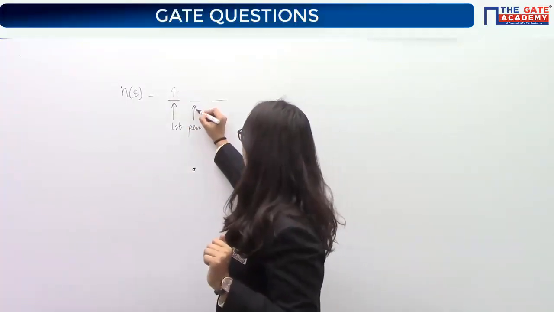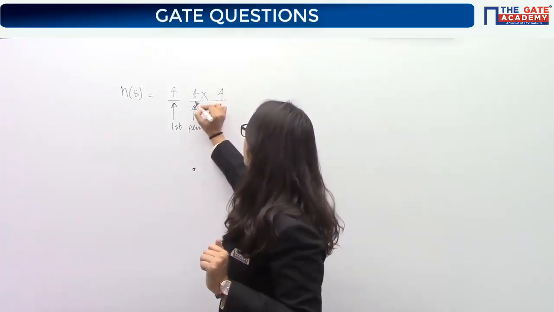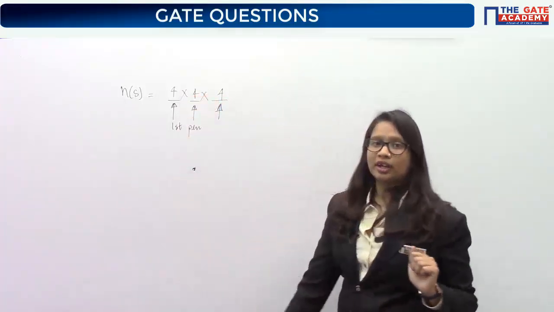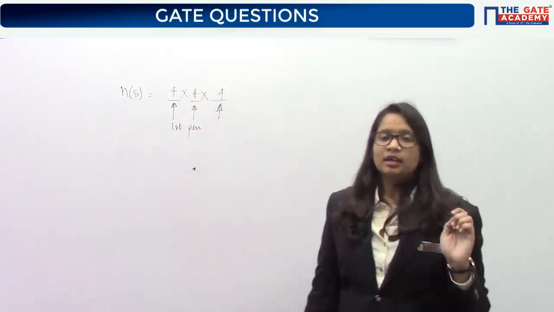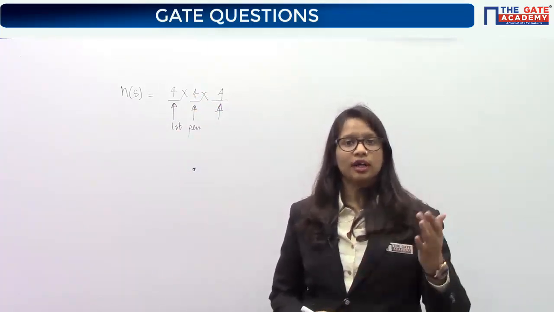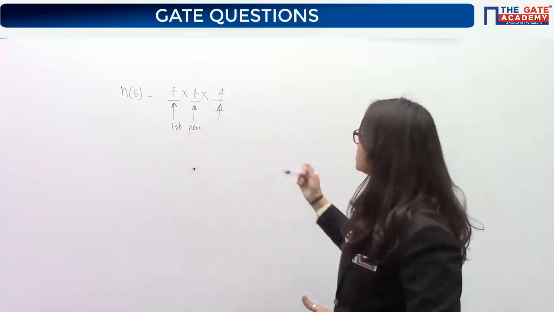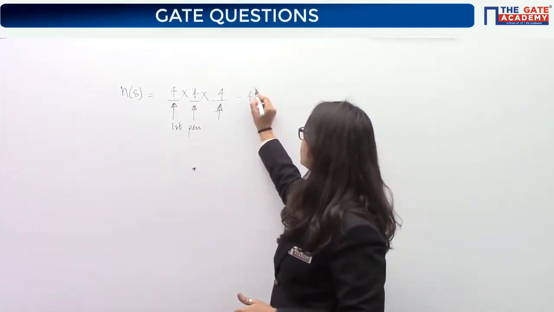Similarly, for the second pen I have 4 options, and for the third pen I have 4 options. So the total number of ways in which colors can be selected for the 3 pens among the 4 colors is 4 into 4 into 4. This is the sample space. Have you understood this?